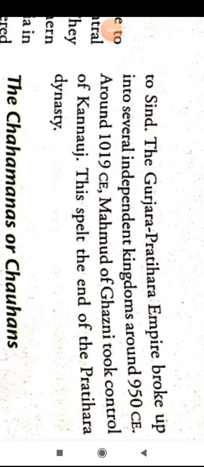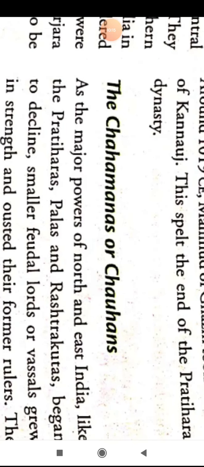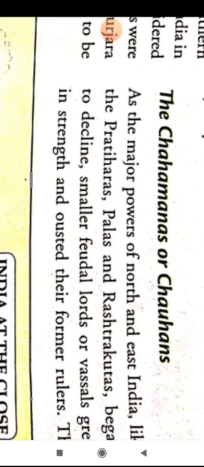Next is the Chahamanas or Chauhans. All these are important Rajput rulers.